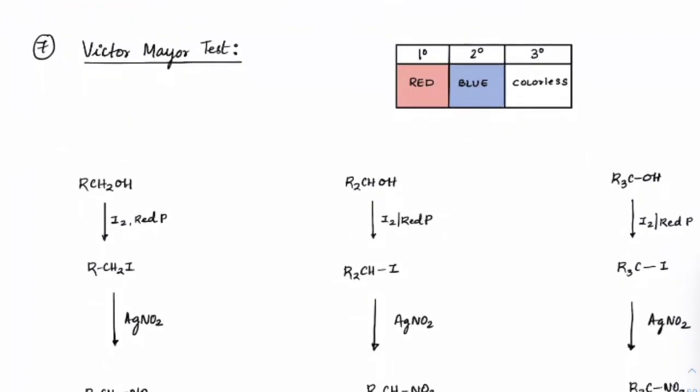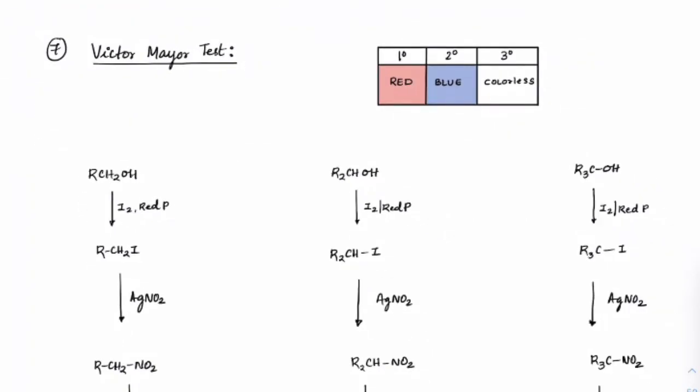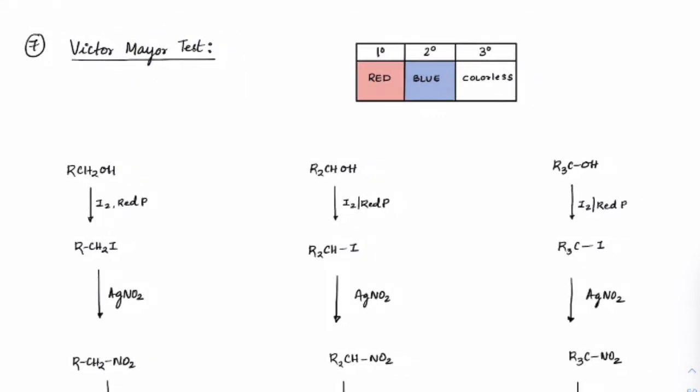Last one, this is the official confirmation test for alcohols, known as the Victor Meyer test. Got it? Also known as the RBC test. So an easy way of remembering RBC, just like red blood corpuscles. Got it? So remember it that way, the RBC test.